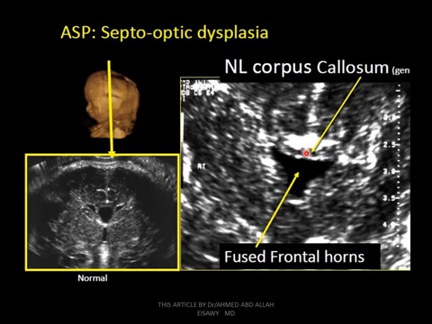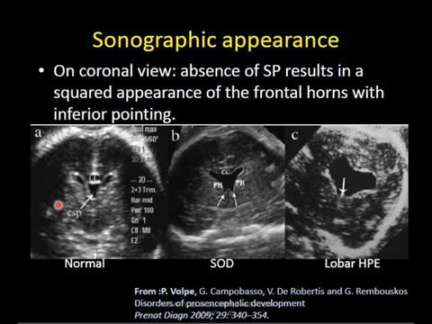This is the corpus callosum, a normal corpus callosum. This is septo-optic dysplasia, agenesis of the septum pellucidum, and we see fused frontal horns. Agenesis of the septum pellucidum, and this is normal. Sonographic appearance in coronal view: absence of the septum pellucidum resulting in a squared appearance of the frontal horns with inferior pointing, as we see by this arrow.